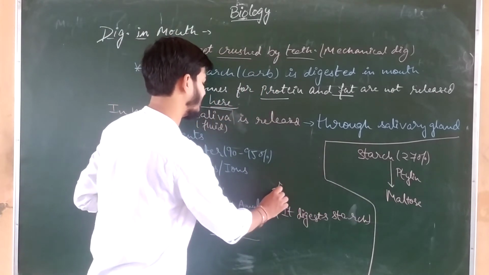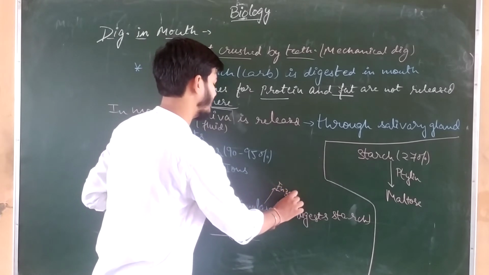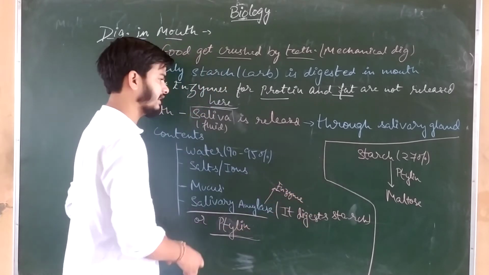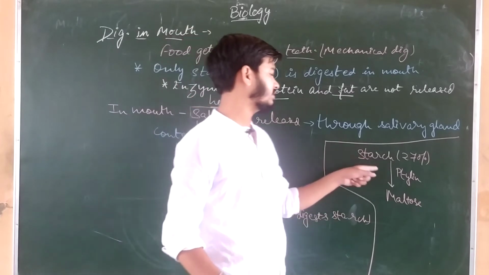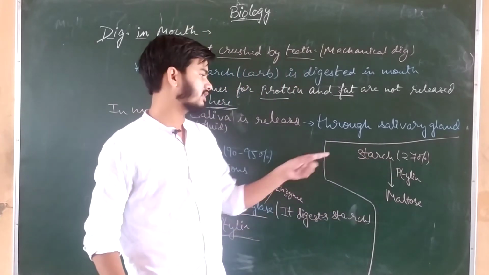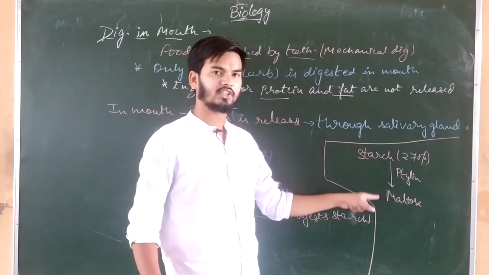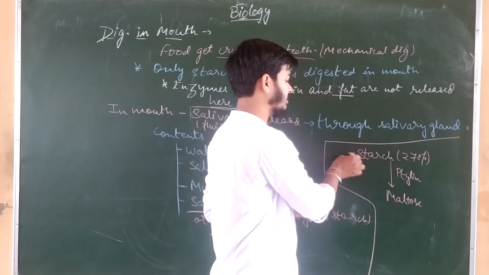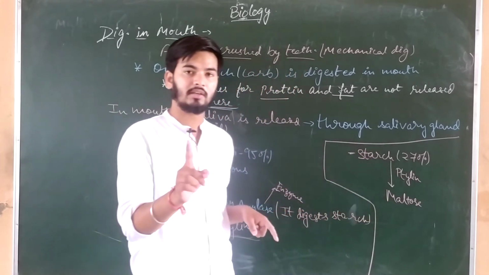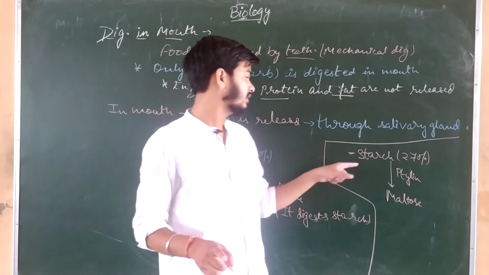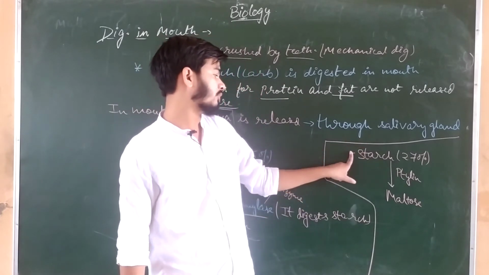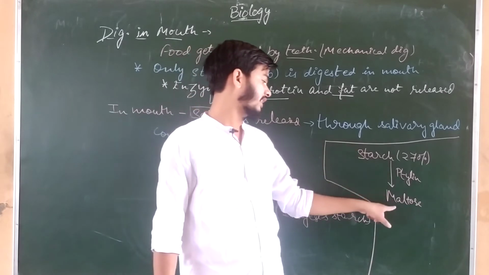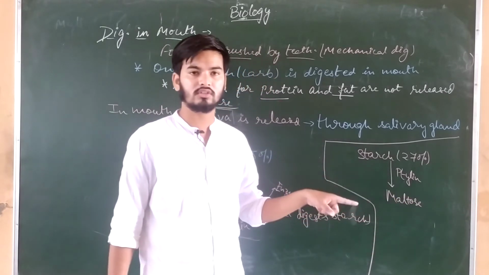Salivary amylase is an enzyme, also known as ptyalin. This enzyme is responsible for the partial digestion of starch. The final product of starch digestion is not maltose. Very clearly I am saying that the final product of starch digestion is not maltose, it is glucose.